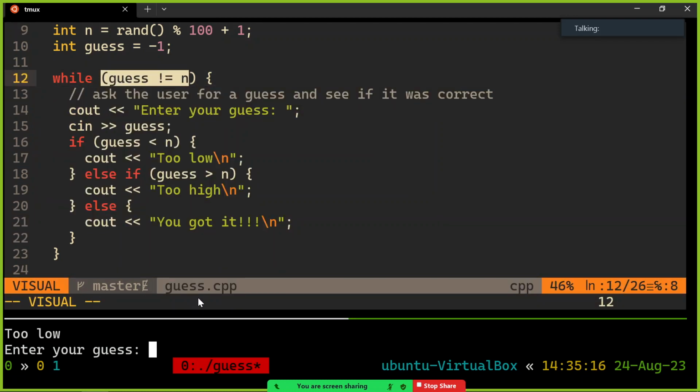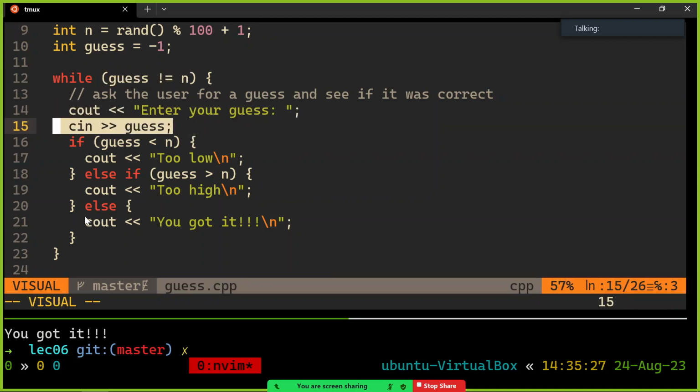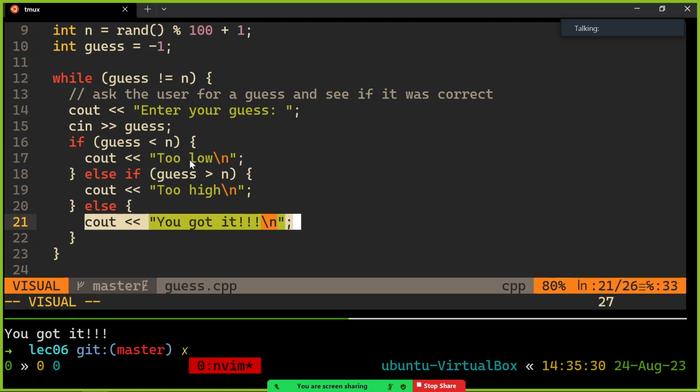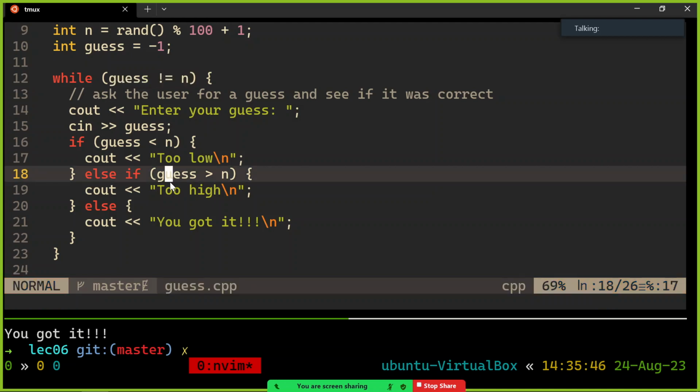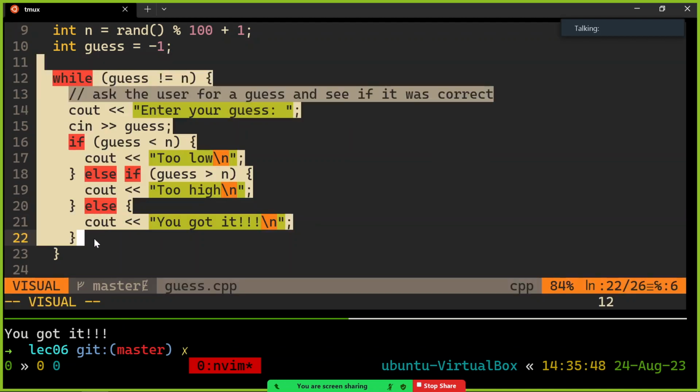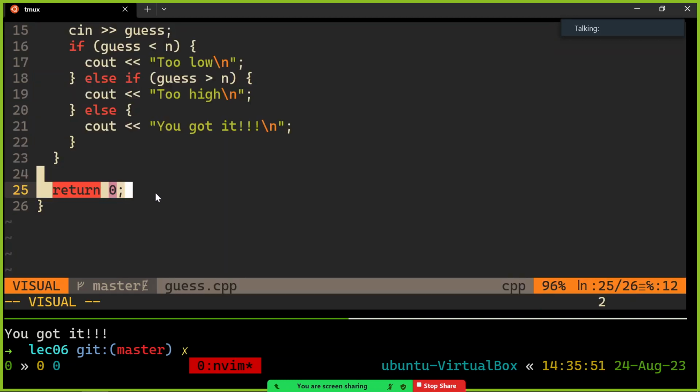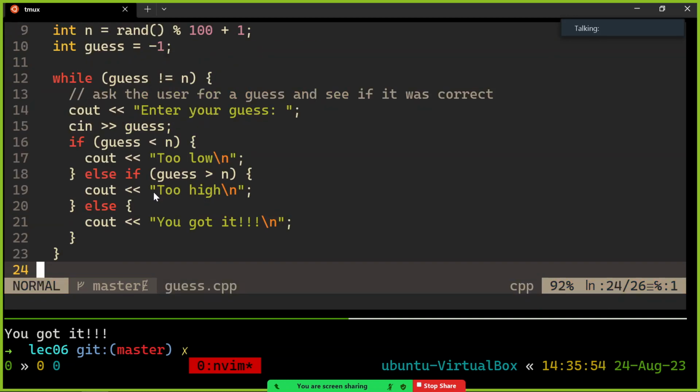But now we can do it right. 75, too high. 64, too low. 70. Okay, apparently it was 70. And see how, once guess ended up being equal to n, they were both 70, at that point it does go back and check the condition once more. Like, should I run the body again? But no, now it's false. Guess is equal to n, so asking if they're not equal is a false statement. It's a no answer. They are not equal. That's kind of how you think of it. And so that'll stop this loop. The loop is done at that point, and then the program ends. So that is the correct guess the number game.